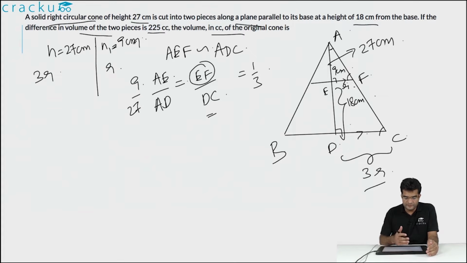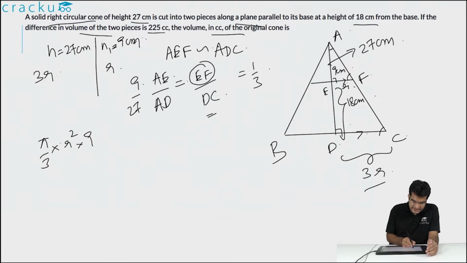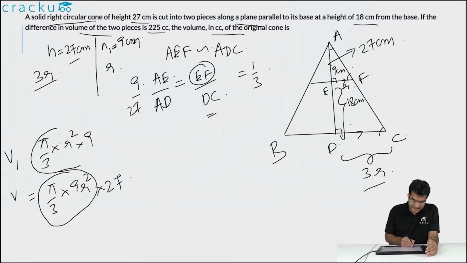So, what is the volume of the smaller cone? That will be equal to pi by 3 into r square into h. This is the volume of the smaller cone. Let us assume that this is equal to V1. And what is the volume of the original cone, the bigger one? This is equal to pi by 3 into r square, so this is 3r whole square, which will equal 9r square into h, which is equal to 27. So, if you look at it, pi by 3 into 9r square is exactly equal to V1, or the volume of the original cone is equal to 27 times V1.